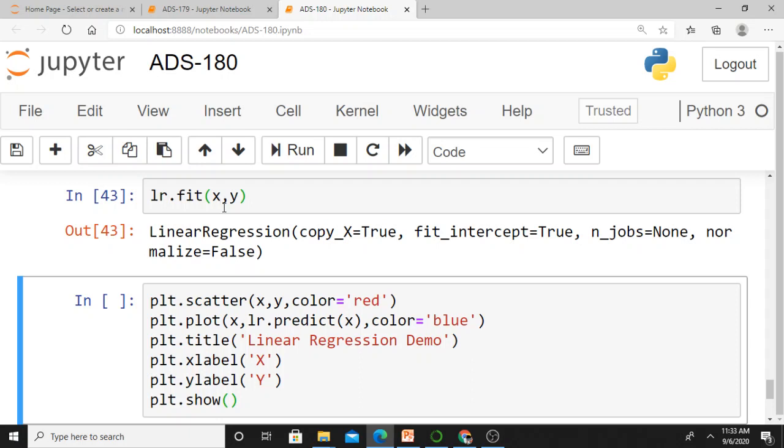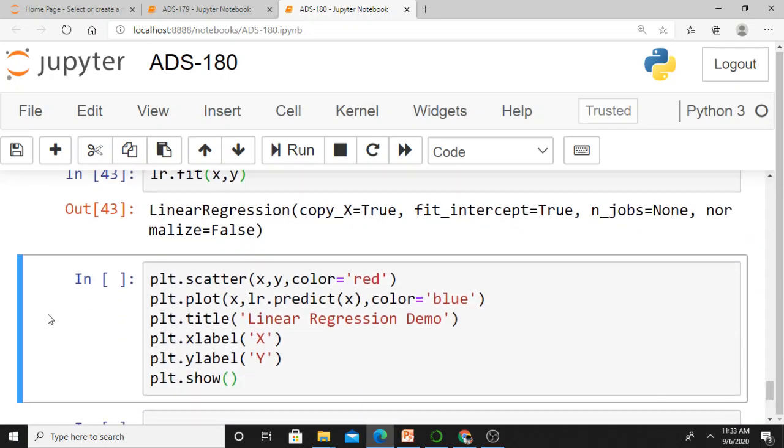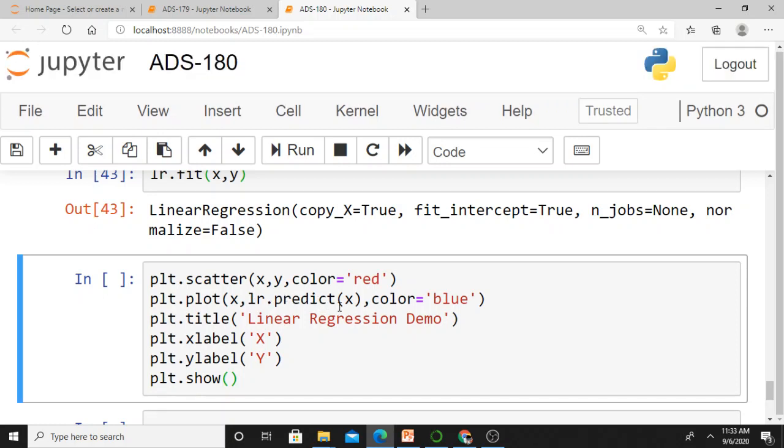And just to check if I am able to create the line on the data that I have provided, you can check the line. Just see, this one is also a scatter plot, plt.scatter, which I discussed in data visualization techniques. Then plt.plot of x comma lr.predict of x, color equal to blue.